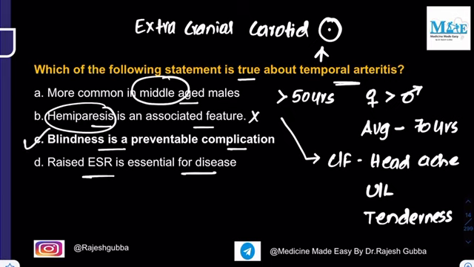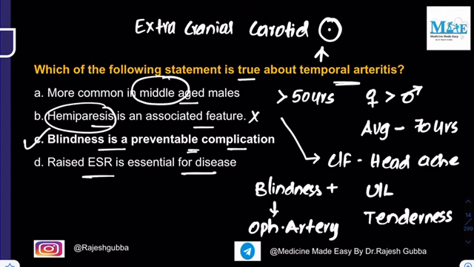Now, blindness is a preventable complication. It is a true statement. So, along with headache, the other important feature these patients will develop is blindness. Now, why is this blindness? That is due to the involvement of the ophthalmic artery and its branches. Okay, basically we call this ischemic optic neuropathy in case of giant cell arteritis. And this blindness is a preventable complication. So how can you prevent the development of blindness? By giving prednisolone, right?